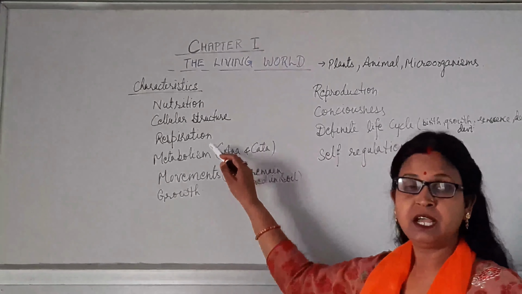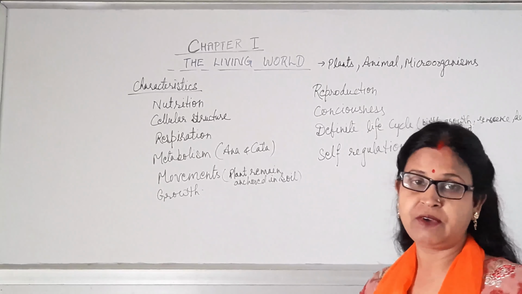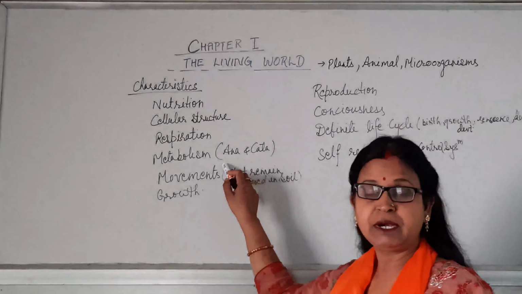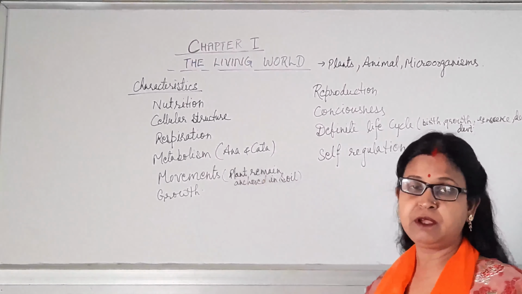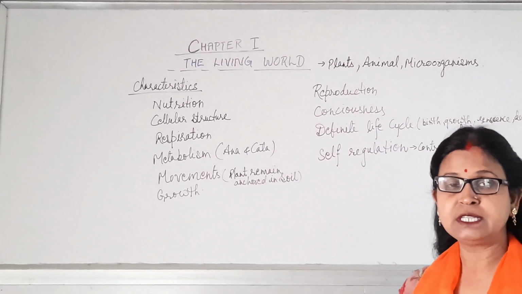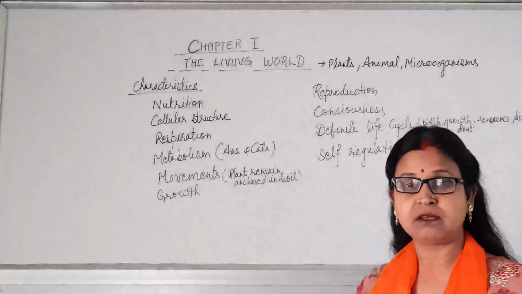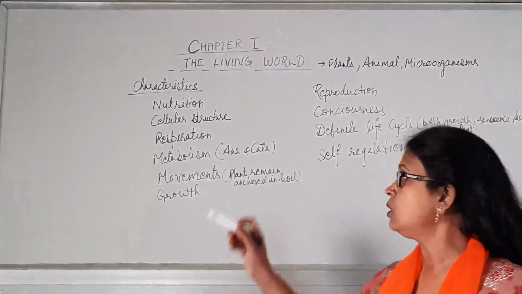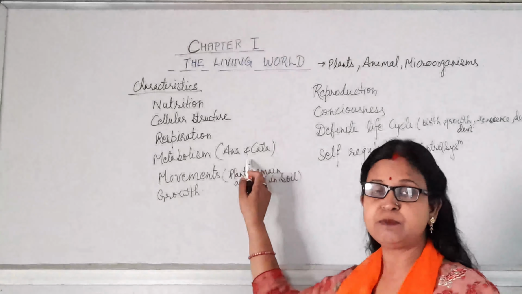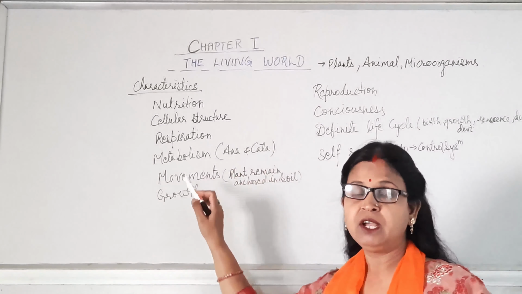So this is a structure which is not present in the non-living. Now respiration. Each and every living being requires respiration for their survival. Then metabolism. Metabolism consists of 2 parts, anabolism as well as catabolism. Anabolism is the constructive process to synthesize something from simpler things, and catabolism breaks the complex thing into simpler things to give energy and for other purposes. Anabolism and catabolism are collectively known as metabolism, which occurs only in living things, not in non-living things.